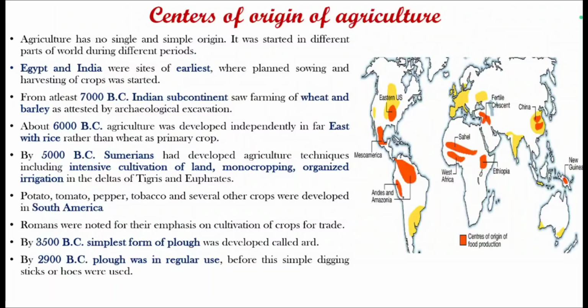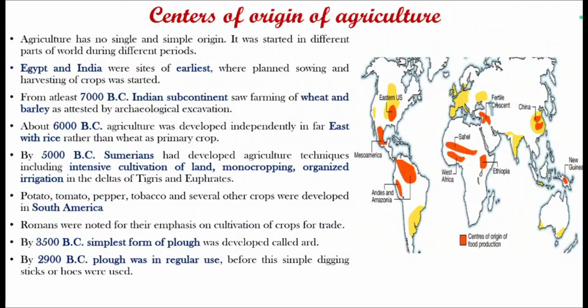About 6000 BC, agriculture was developed independently in the Far East with rice rather than wheat as the primary crop. By 5000 BC, Sumerians had developed agricultural techniques including intensive cultivation of land, monocropping, and organized irrigation in the deltas of Tigris and Euphrates. Potato, tomato, pepper, tobacco, and several other crops were developed in South America.